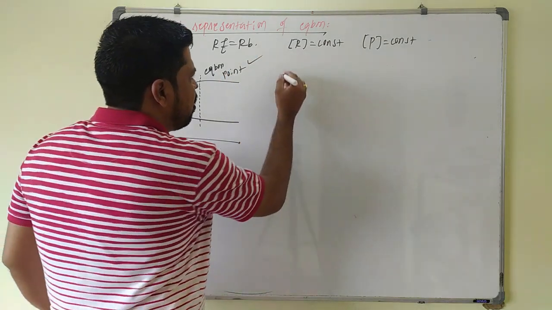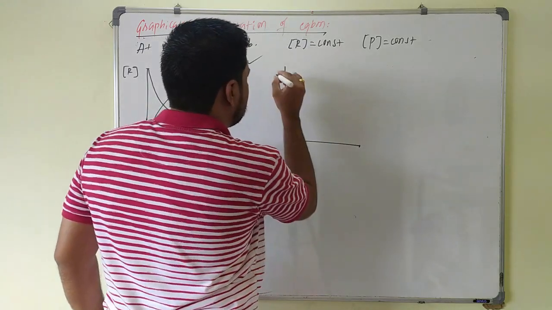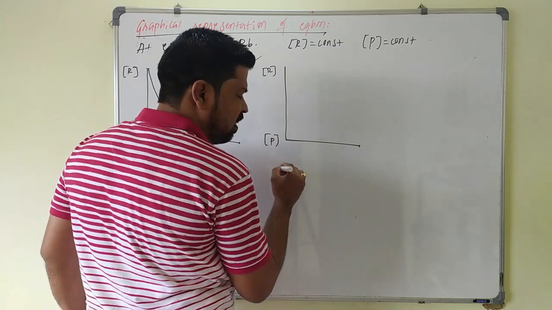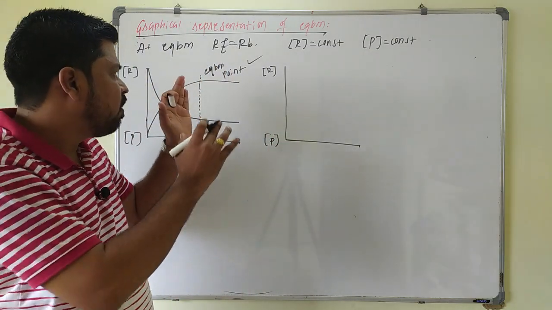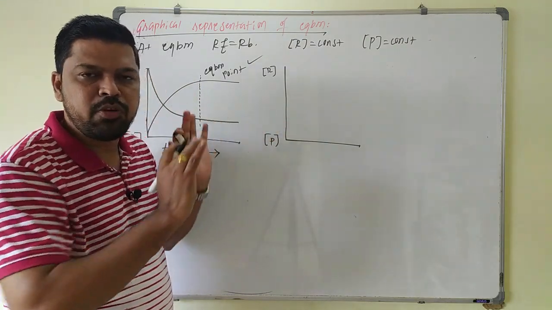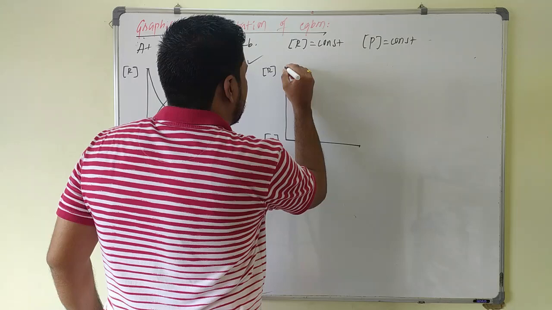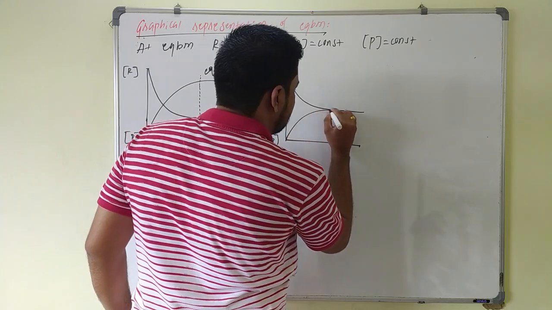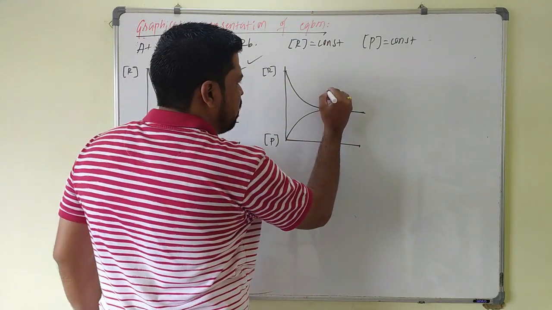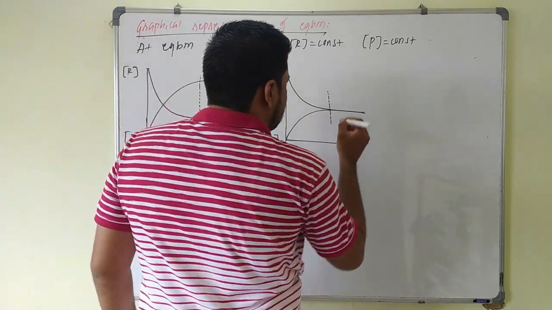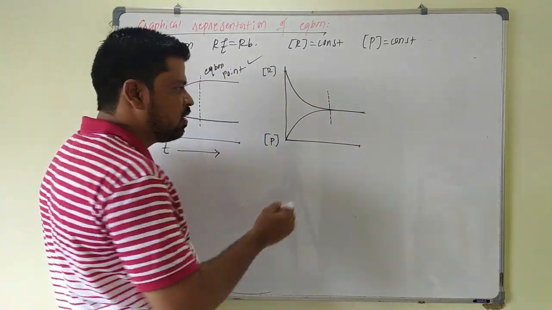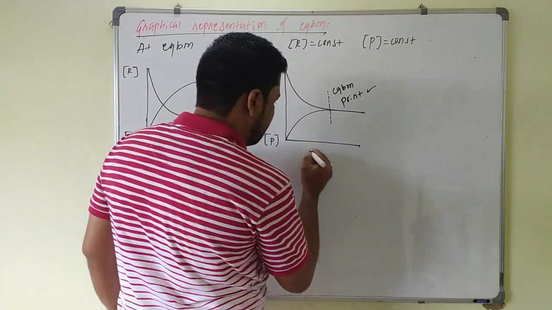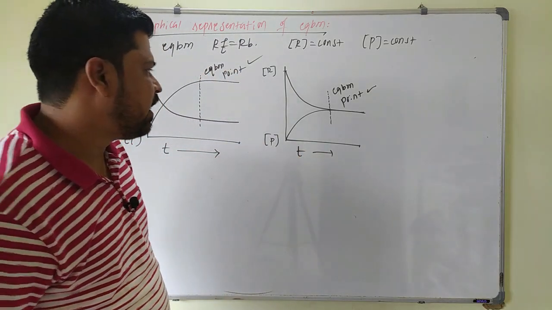The same thing can be drawn like this. You take this one: the molar concentration of reactant, molar concentration of product. Just one thing you have to concentrate on in the graph: the point at which concentration becomes constant, you take it as equilibrium. So the molar concentration of reactant decreases and becomes constant, the molar concentration of product increases and ultimately becomes constant. The point at which both become constant will be taken as the equilibrium point. Okay, so along the x-axis you take time.